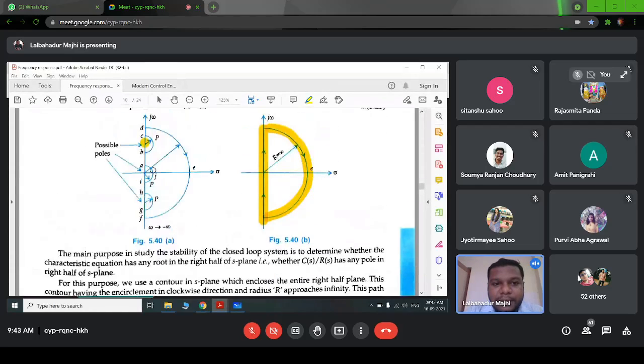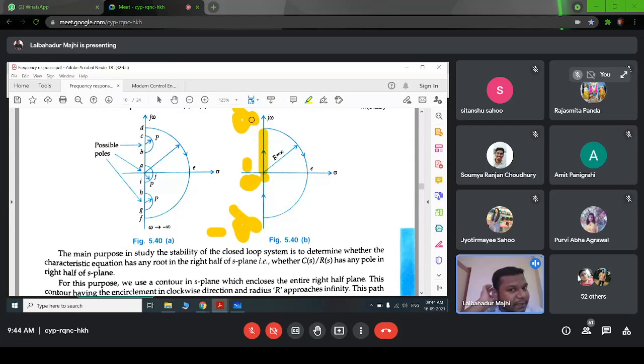For this we have to find what our Nyquist contour will be. Let's first consider only this path. We know this is 0 and this will be infinite. This is positive 0 and positive infinite. Similarly, it will be negative 0 and negative infinite. For this case, 0 to infinite means we are increasing the frequency of our system from 0 to infinite.